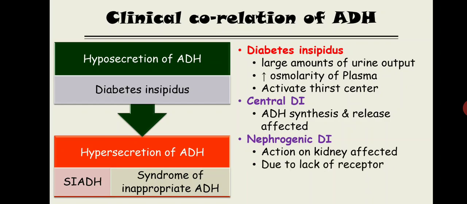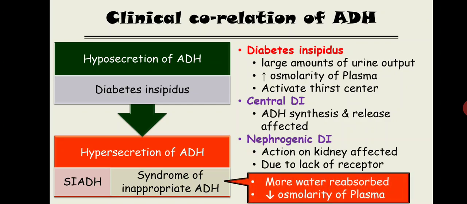Now what will happen in SIADH, syndrome of inappropriate ADH? In this SIADH, the ADH will be secreted in higher amount, so more water is reabsorbed. It will lead to a decrease in the osmolarity of the plasma, and blood volume will be increased, right? This is all about the ADH.